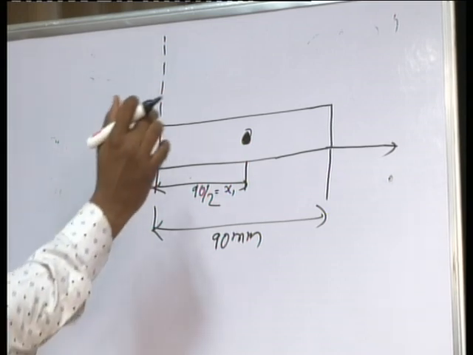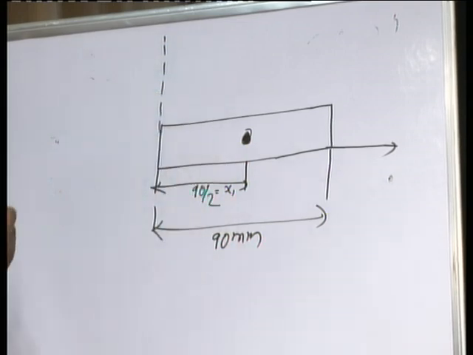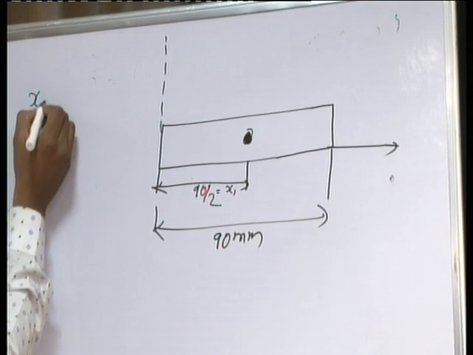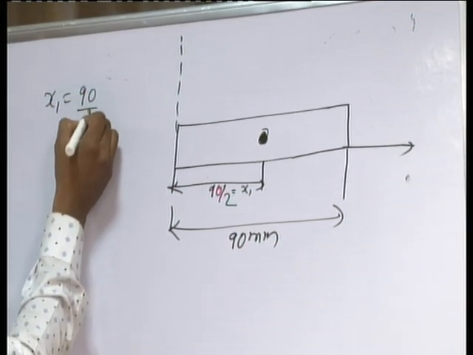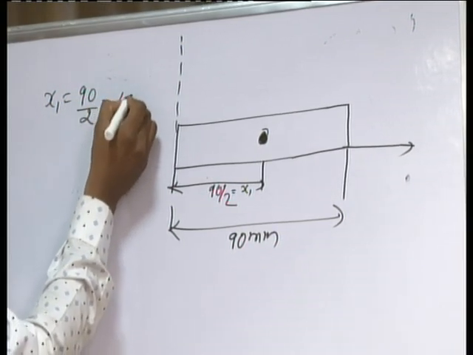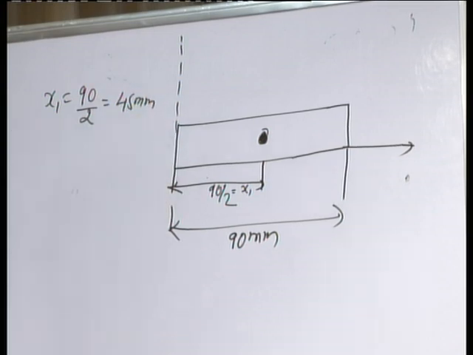That means it is the centroid of the first unit. So x1 is equal to 90 divided by 2, so you will get 45 mm. This is the x1.